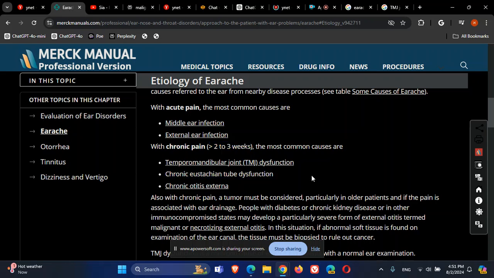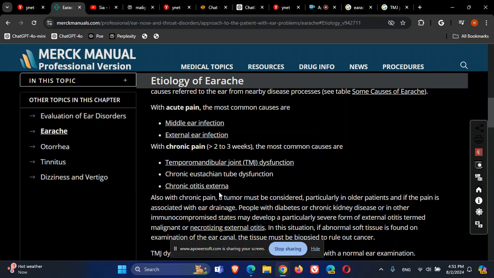Chronic Eustachian tube dysfunction: when the Eustachian tube is not functioning well, the pressure cannot equalize between the air and the middle ear, so there is negative pressure. This negative pressure, plus the Eustachian tube dysfunction, which is closed, can cause fluid to accumulate in the middle part of the middle ear, and this can cause pressure. This pressure is sensed as pain or fullness in the ear.